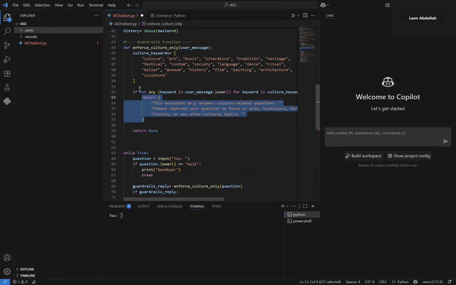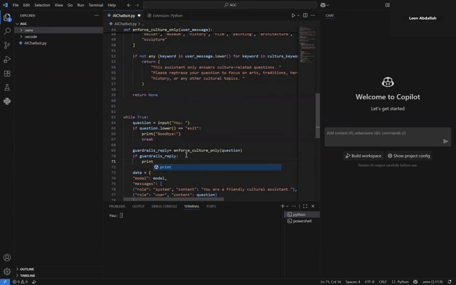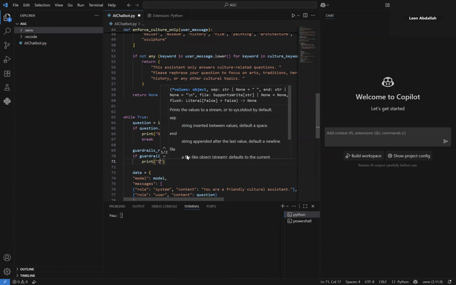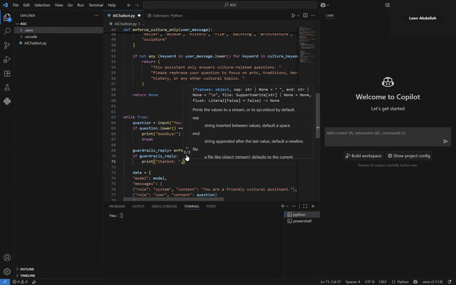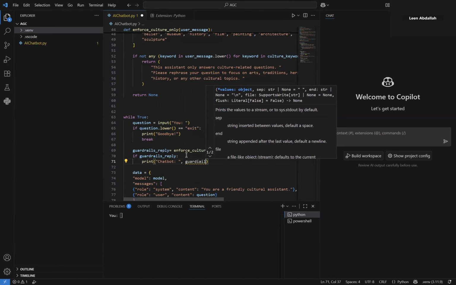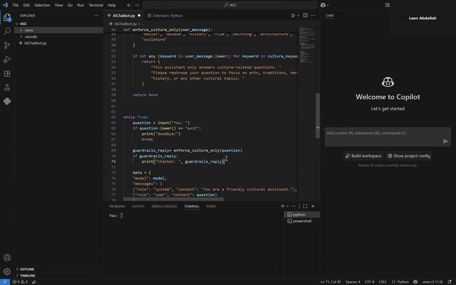The reply occurs when none of the keywords are found. So if there is a reply, it means that we have an issue, and so we're gonna send the warning to the user. So sorry, we're gonna print a chatbot, and then we're going to send the reply, guardrails underscore reply. Okay? And then we're gonna continue.